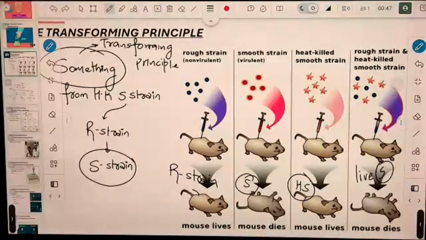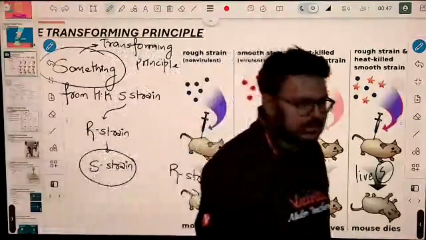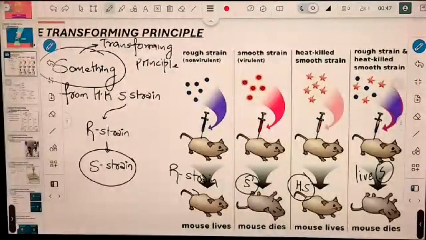But I believe this is sorted. R strain makes no disease, S strain makes disease, right? Heat killed also gives no disease, and when we mix them, we get disease. Why? Because some part of S strain is entering into R strain, which is modifying them into S strain, and that part is called the transforming principle. Later on, 3 scientists said this transforming principle can be DNA.